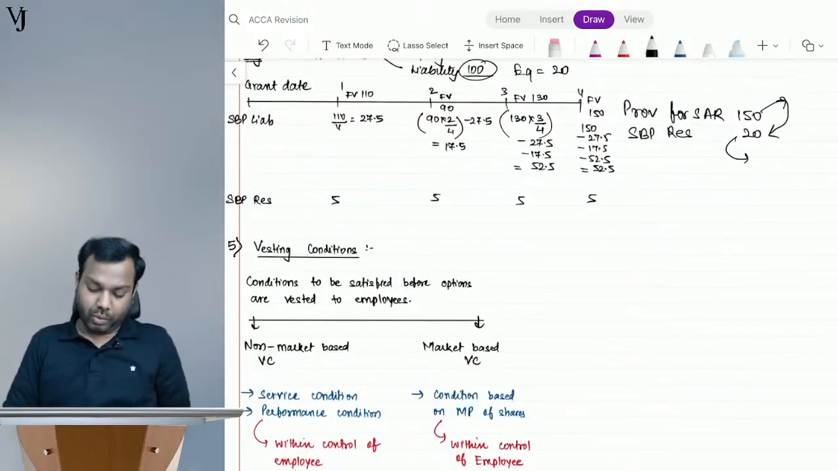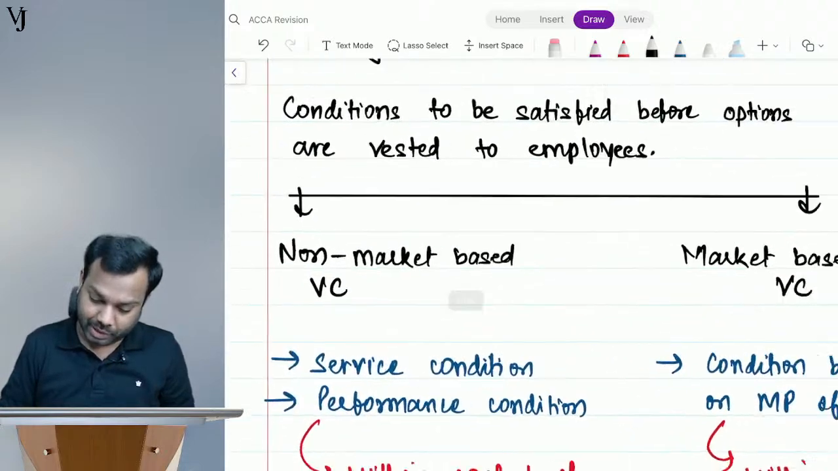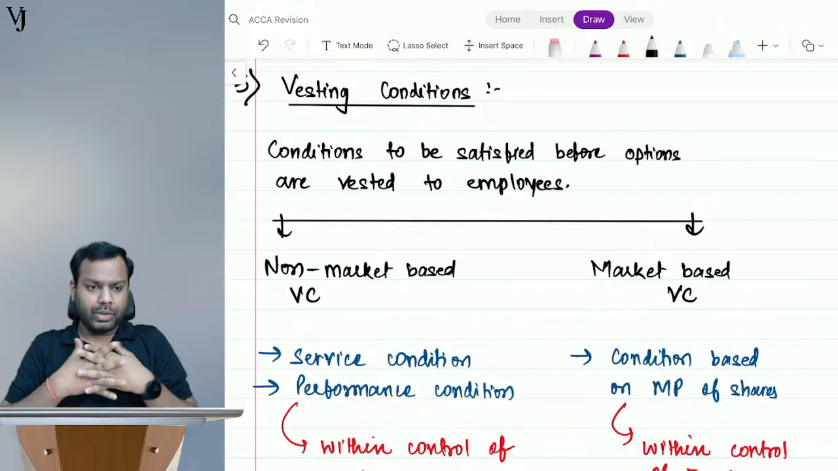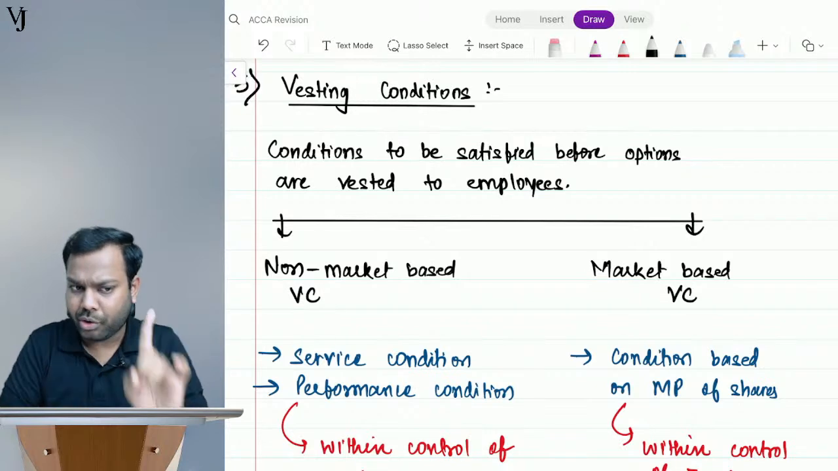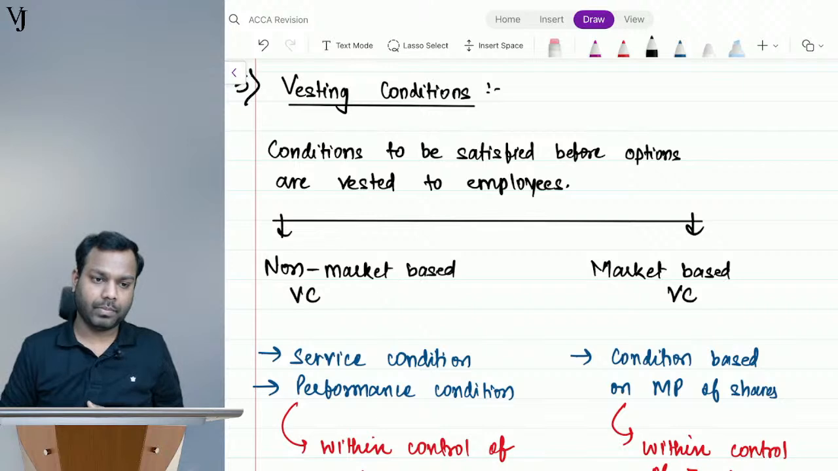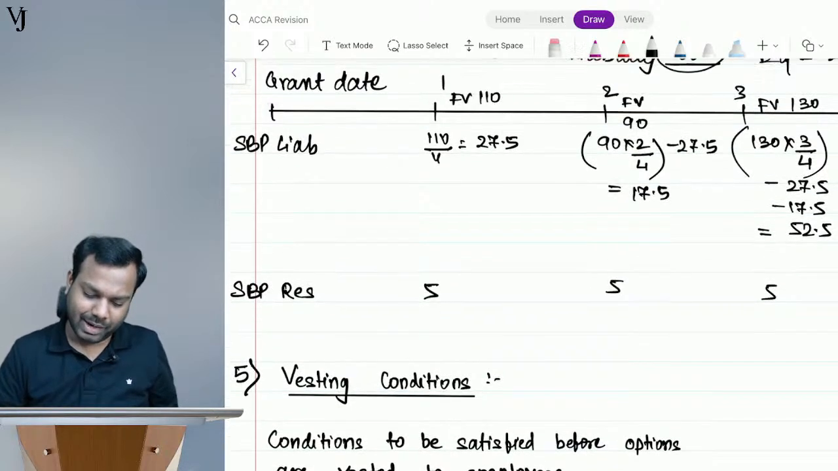Now moving to the next topic, that is vesting conditions. What are vesting conditions, guys? Understand. Nutan, is your query answered? You understood now? Still in doubt?